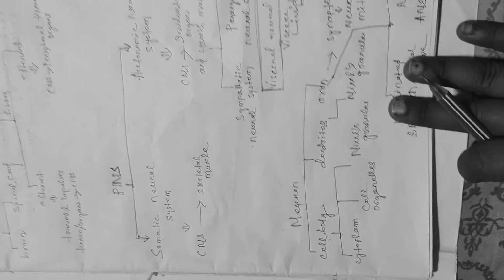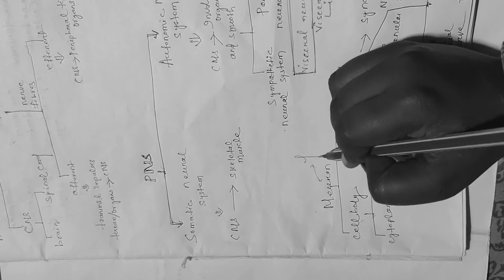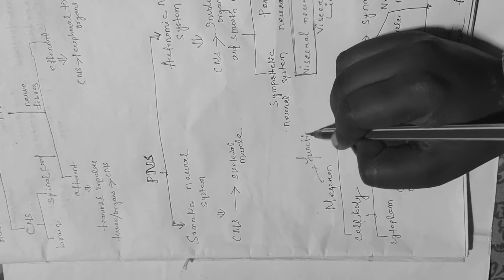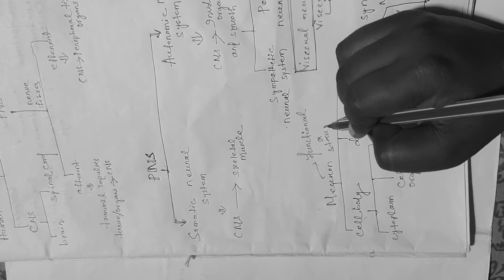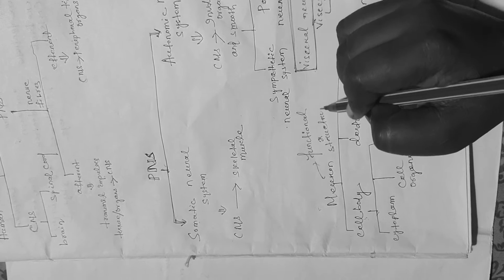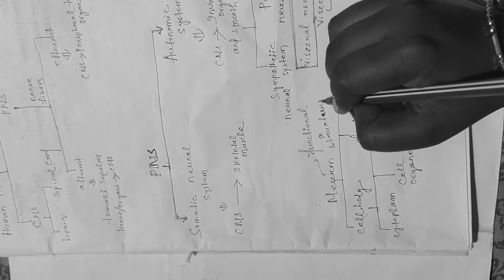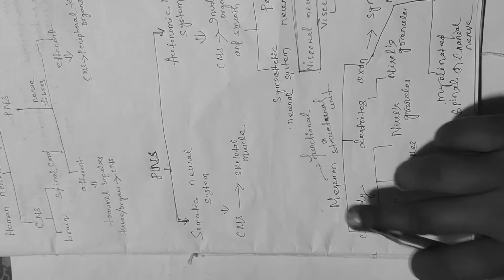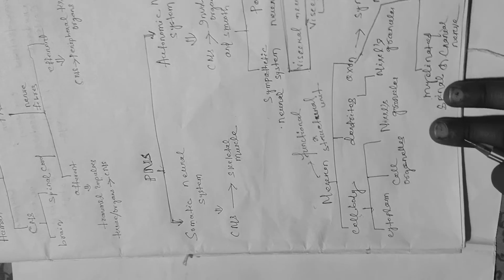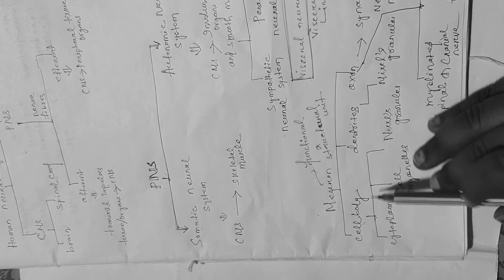Next, coming to the neuron. What is a neuron? Neuron is the functional and structural unit of the neural system, and it is composed of three things: cell body, dendrites and axon.